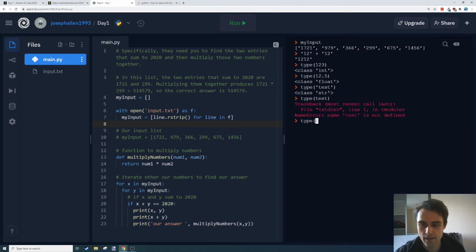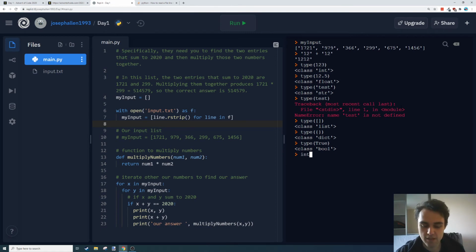Okay. We can pass it lists with these square brackets. We can pass it dictionaries with these ones. We can pass it a boolean with one of those true or false values. So there's loads of stuff there, and there's a lot to get into there. But for now, all we need to know is that we've got strings at the moment, and we want integers. So we need to convert those strings to integers.